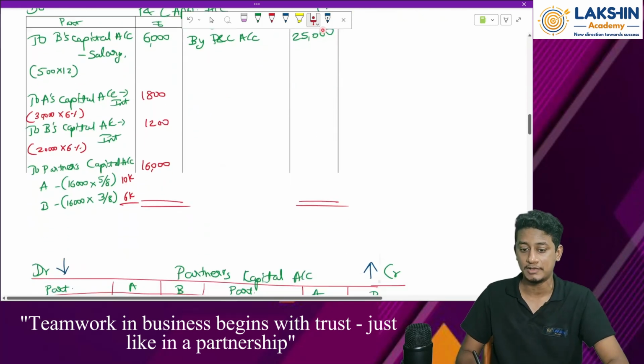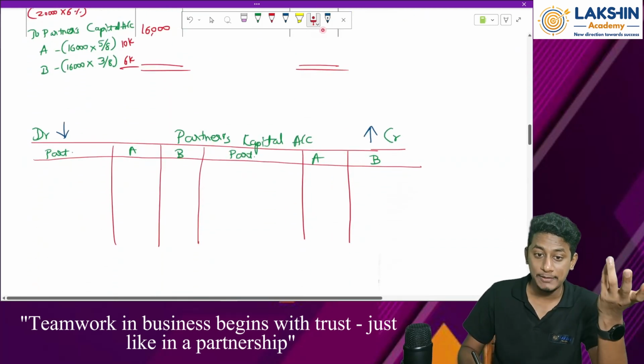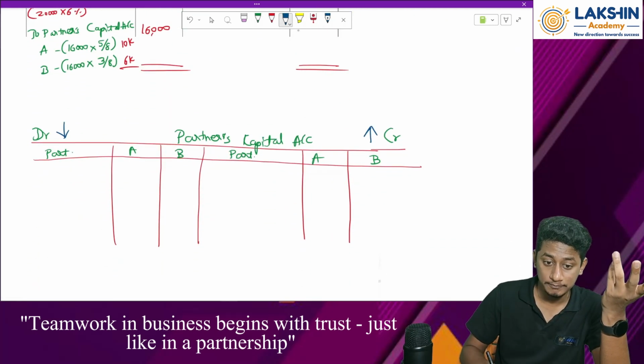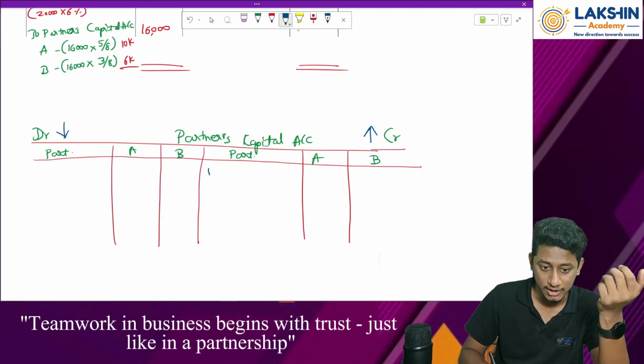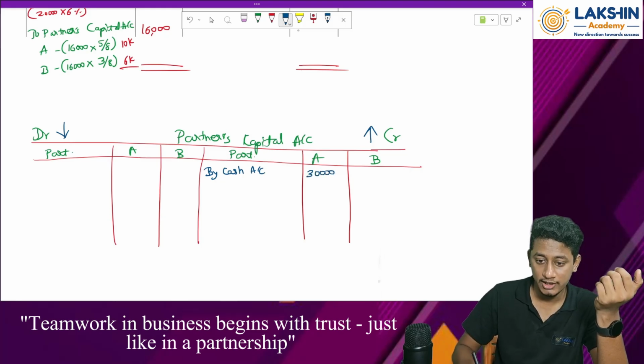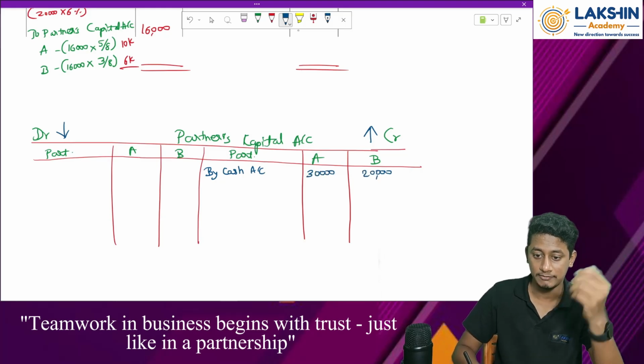So what is the entry then? In what form was the capital introduced? In the form of cash or bank. So by cash or bank account, capital infused rupees 30,000 for A. For B it is rupees 20,000. Okay. Then going ahead.